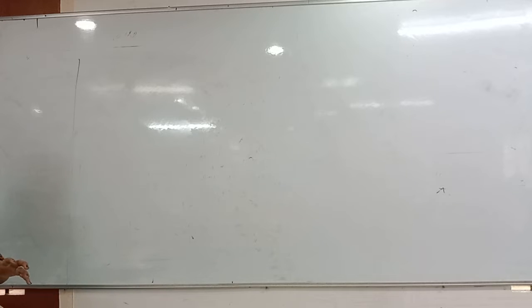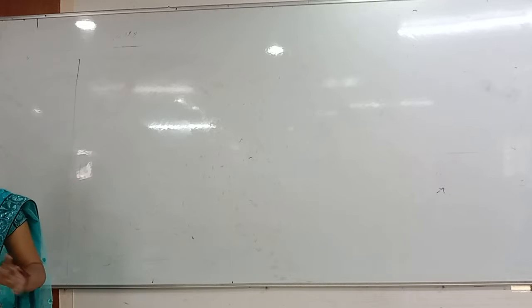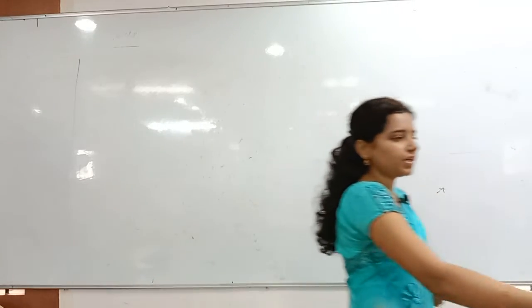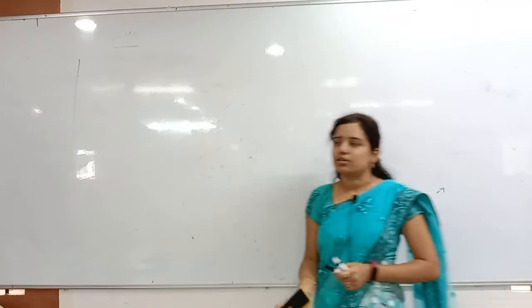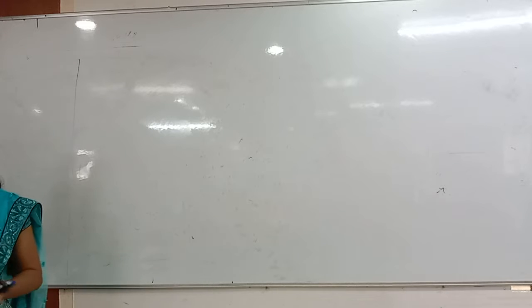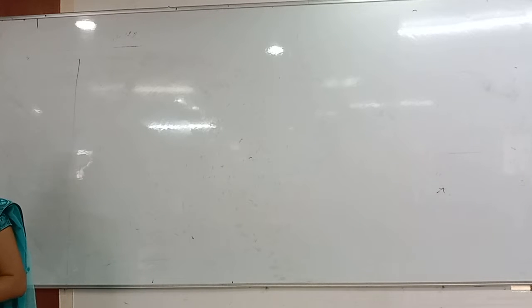So the frame of reference is nothing but a coordinate system. From there we will observe the motion of the objects. That we call the frame of reference. The body might be moving with any velocity, any acceleration, whatever the motion, and then what are the forces applying on the body. For example, if I stand here and observe, this is my coordinate system. I will observe that on these people mg is acting in the downward direction and normal reaction is acting in the upward direction, because they are at rest, they are not moving anywhere.